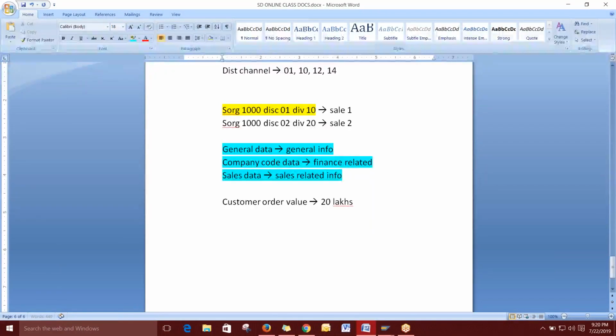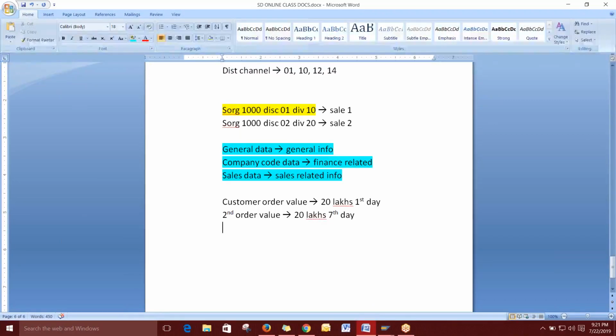Again, the customer has given an order of 20 lakhs on the 7th day of August. Yes, the second order again is 20 lakhs.